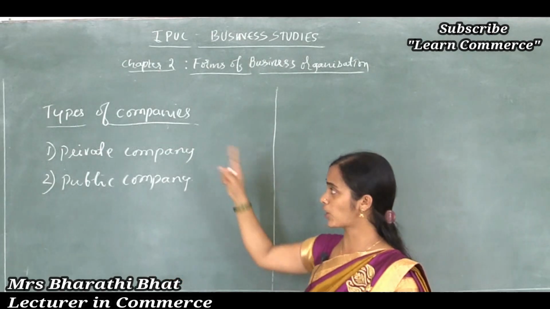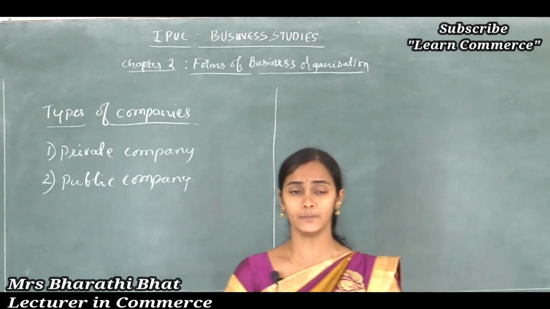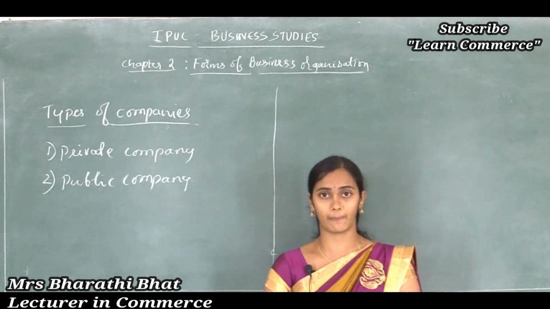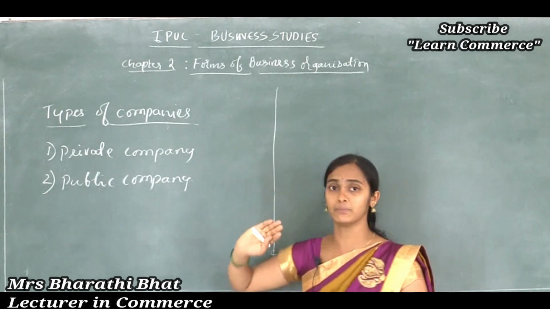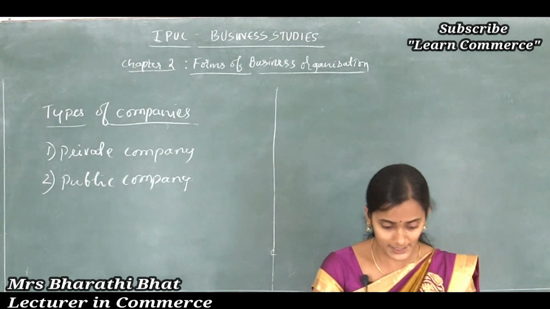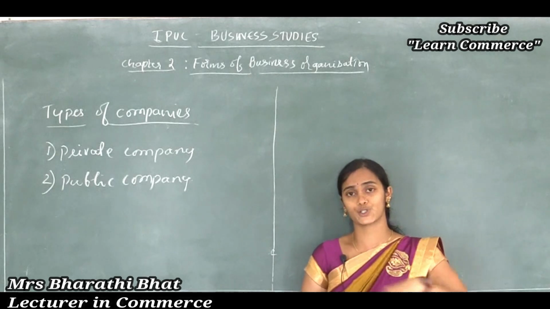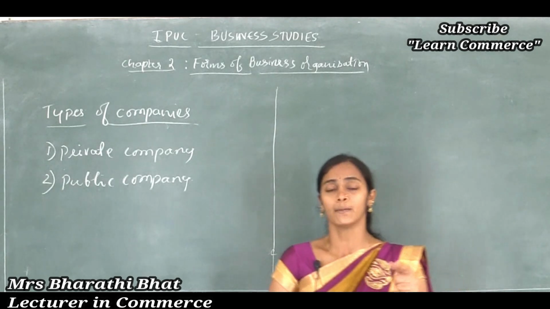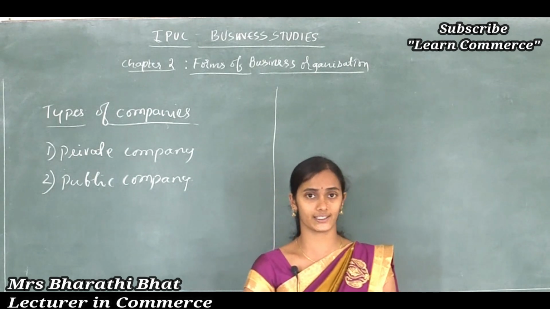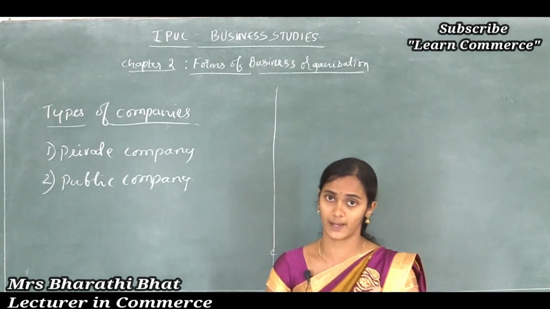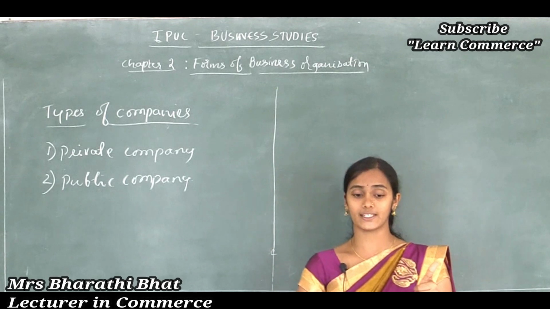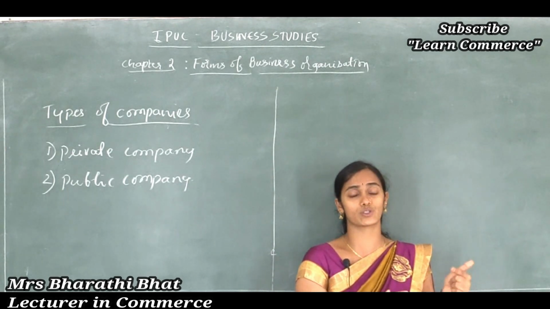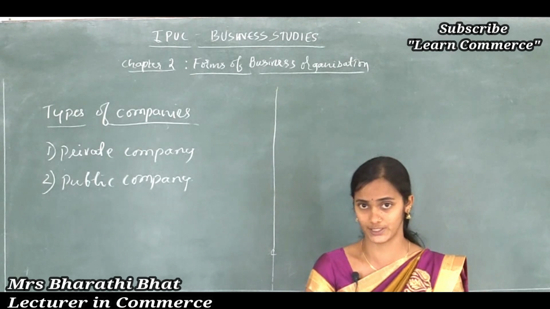Let's move to the next topic, that is types of companies. A company can be either a private company or a public company. Private company means a company restricts the right of members to transfer the shares from one individual to another person, means from one shareholder to another shareholder. That is the first one. And private companies do not invite the general public to subscribe the shares or securities.